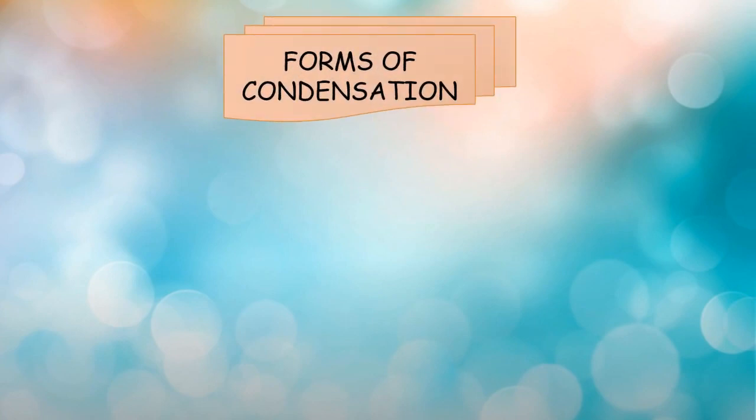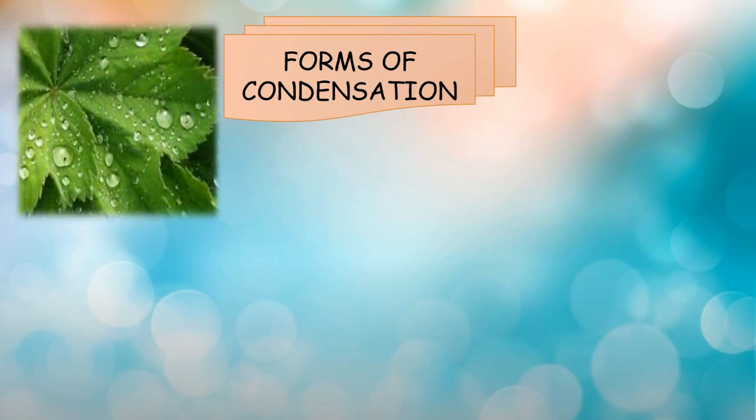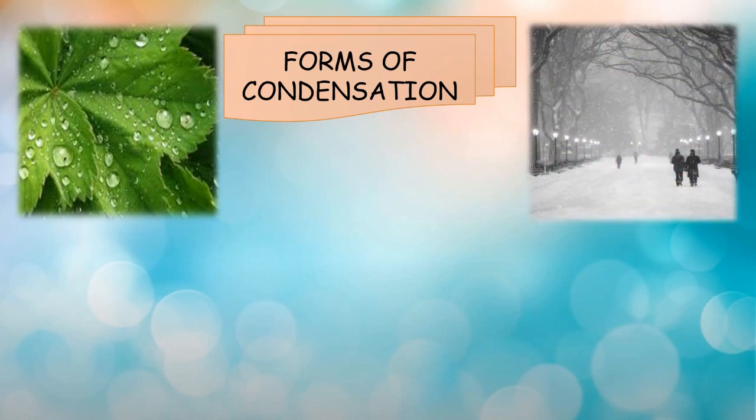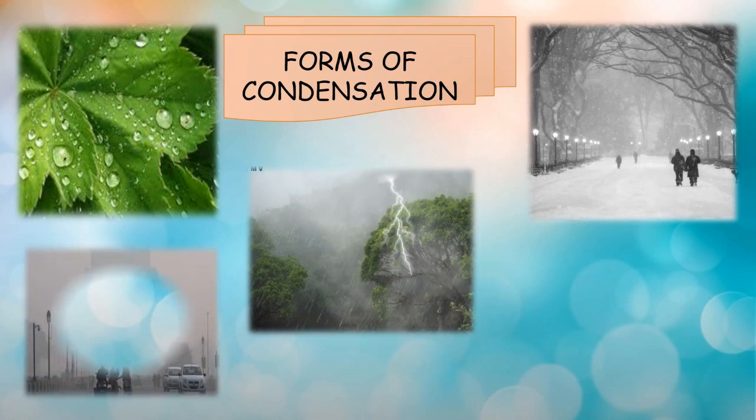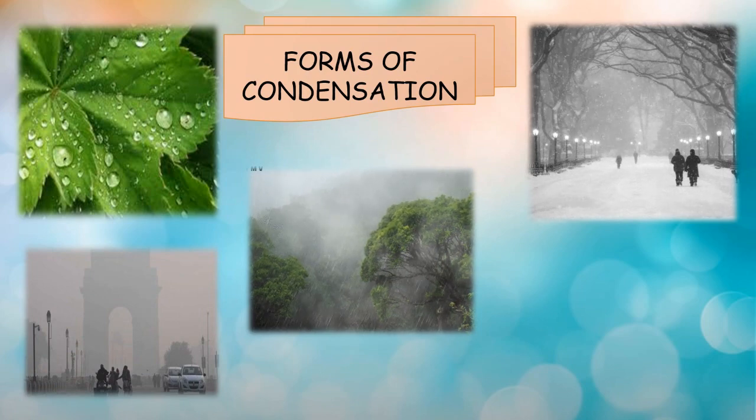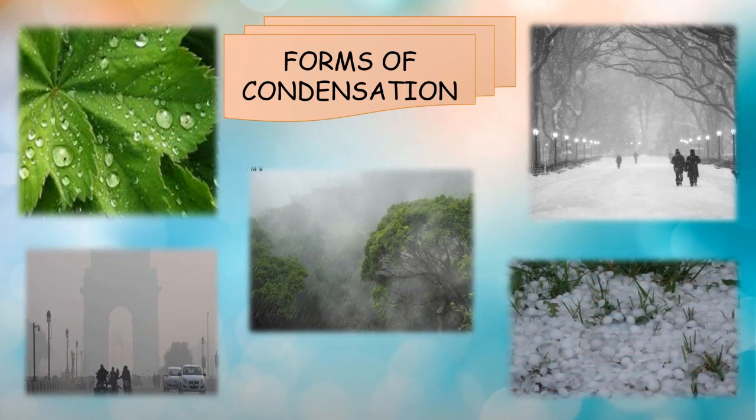As the atmospheric condition changes, we see changes in the forms of condensation. Let's quickly recap. What kind of changes are we finding? On a winter morning, we find dew. In areas located at higher altitude, snowfall occurs, while it rains in other places. Some places experience dense fog, while some experience hailstones suddenly and cause crop destruction. So, as the atmospheric condition changes, we see changes in the forms of condensation.